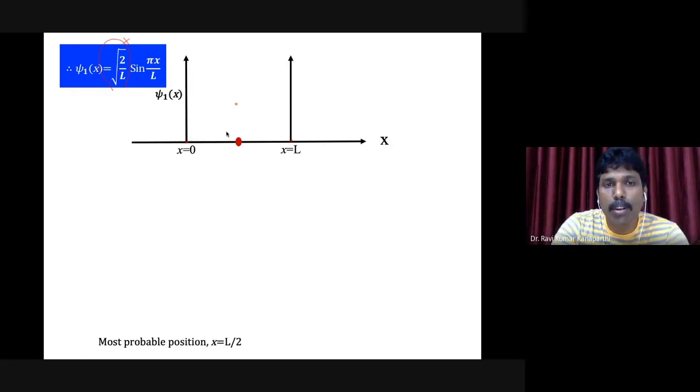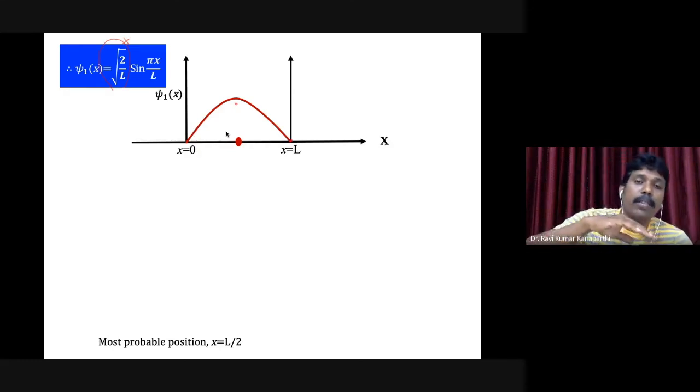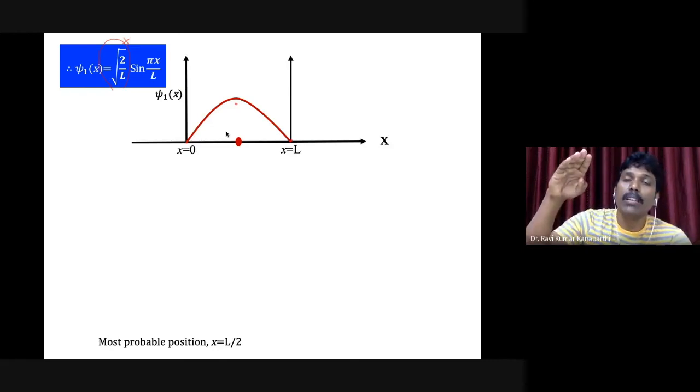So the nature of the graph is fairly easy to guess. You can just plot a graph of the wave function with respect to x, where x is changing from 0 to L. That is what I'm trying to draw. It's going to be that type of variation. It starts from 0 and reaches a maximum at L by 2. L by 2 is nothing but the center of the box. The total distance is L, therefore L by 2 is the center of the box. It will have the maximum wave function there and then go back to 0.